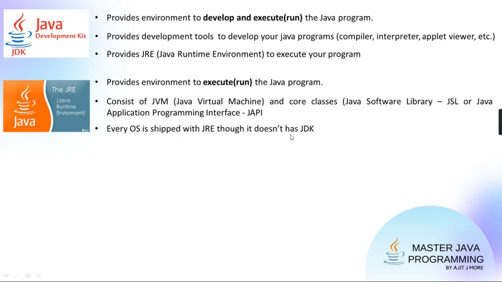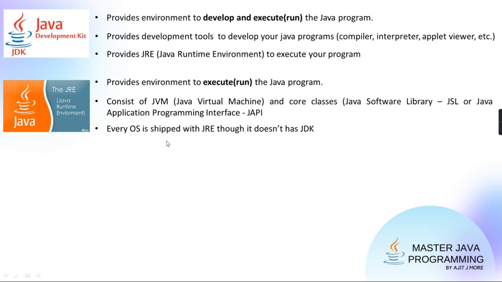You don't have to install. JDK is there by default, like in Fedora and Red Hat. The only thing is, when you are installing, have you selected all the packages? You should do a custom installation and select all the packages. In that, one category is called development tools. If you have selected it, JDK automatically gets installed. But on Windows, you have to put it.